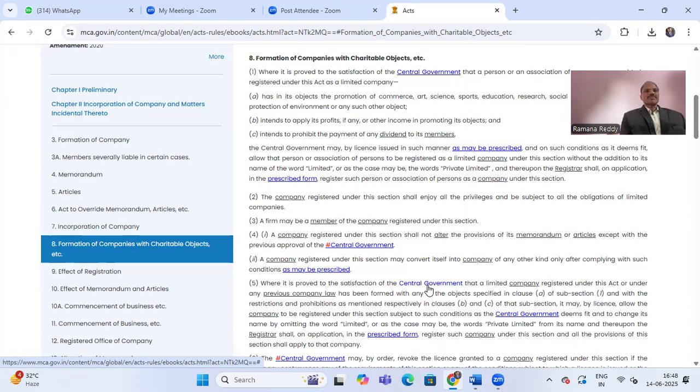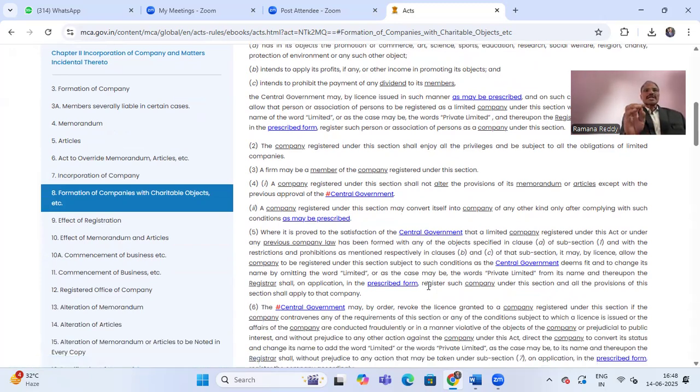We have to take RD approval. So a company registered under this section may convert itself into a company of any other kind, only after complying with the conditions as may be prescribed.